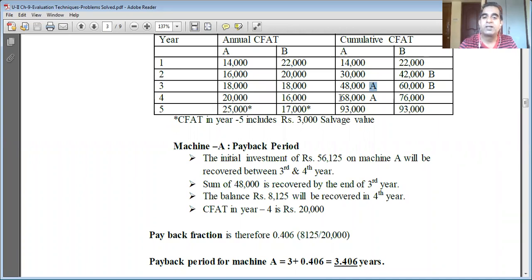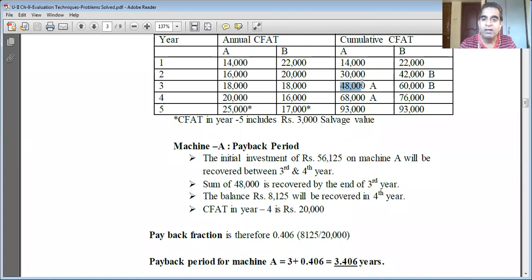So I have written again 68,000 in the year 4 row, A. This is for our understanding. The cost of the machine is 56,125 rupees. Out of 56,125 rupees, a sum of 48,000 is recovered by the end of the third year.